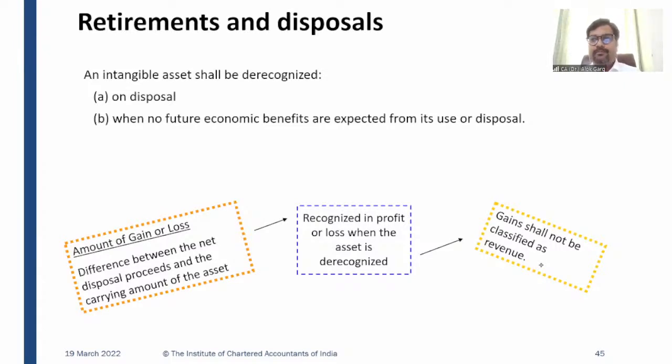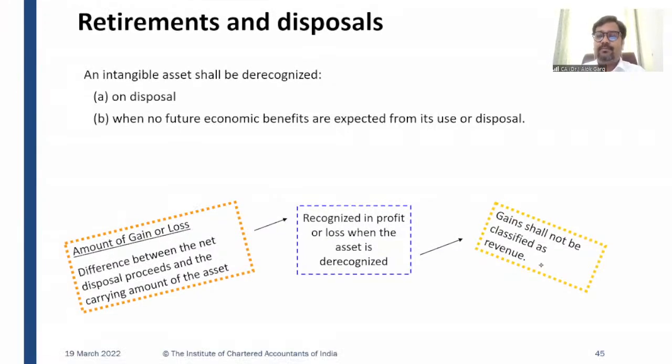But when the government has said that going forward, you are not allowed to use this formula for manufacturing this medicine, it means the future economic benefit is not expected from its use, and hence this intangible asset has to be derecognized, and whatever amount is there has to be charged to the P&L, right?